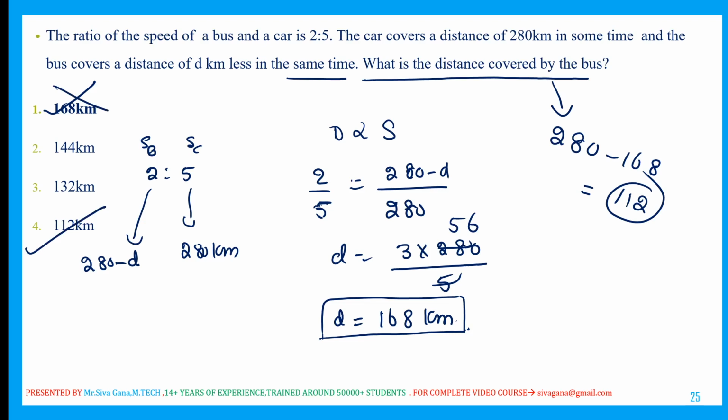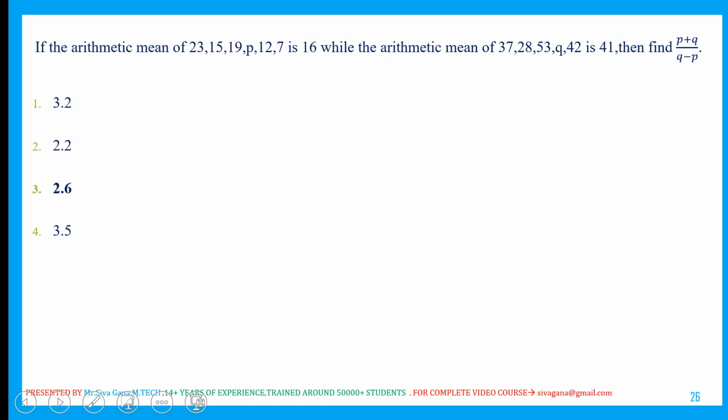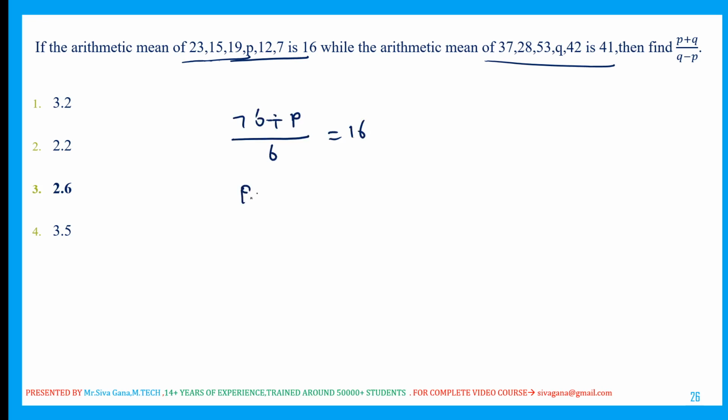There is a lot of chance to commit mistakes in a simple, silly way. What is being asked? Distance covered, 280 minus 168. Next: the arithmetic mean of these is 16 and these is 45. The arithmetic mean is the sum divided by the number of terms. Just see the sum: 23 plus 15 plus 19 plus 12 plus 7 is 76. 76 plus P divided by 6 terms equals 16. So P is equal to 96 minus 76, that is 20.